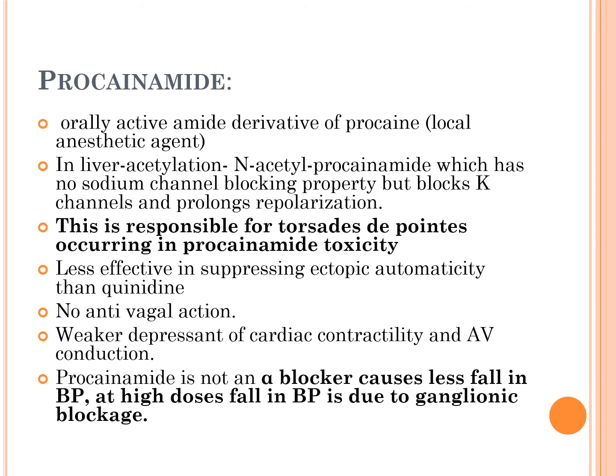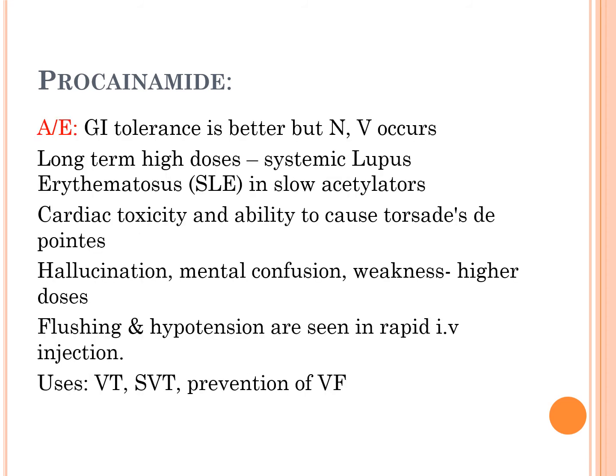This is also an important point. Procainamide as such has not got any adrenergic blocking properties, hence it causes less fall in BP, but at higher concentration or higher doses, fall in BP is seen, and this is also due to ganglionic blockade. Coming to adverse effects, the GI tolerance is better in case of procainamide, but nausea and vomiting occur.